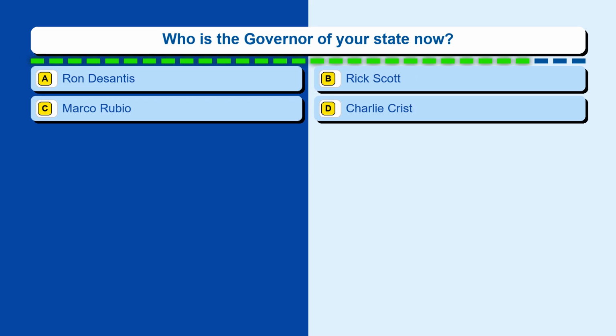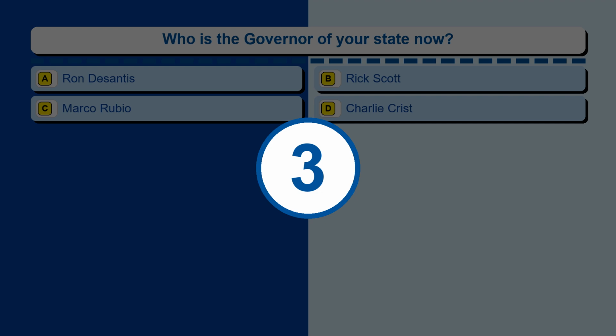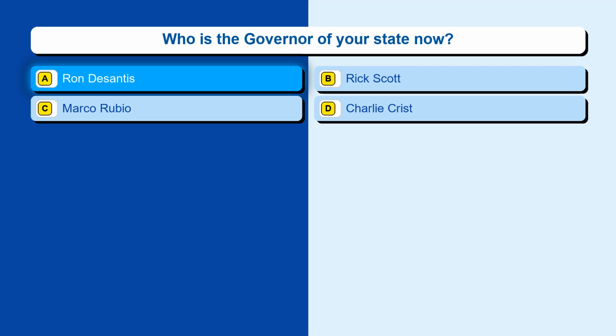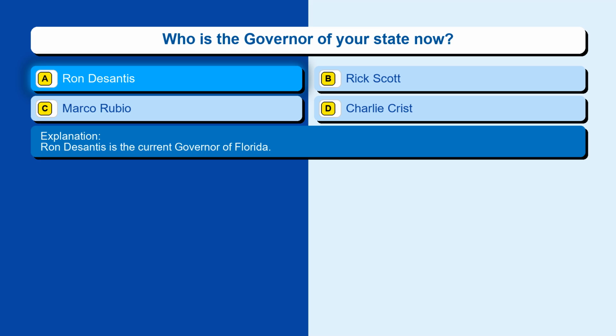Question 106. Who is the governor of your state now? Option A, Ron DeSantis. Option B, Rick Scott. Option C, Marco Rubio. Option D, Charlie Crist. The correct answer is option A, Ron DeSantis. Ron DeSantis is the current governor of Florida.